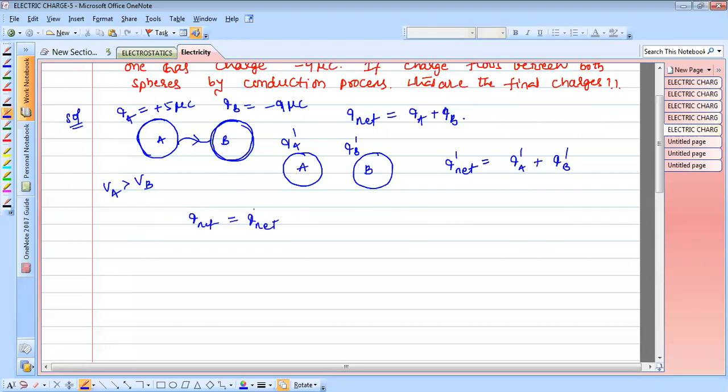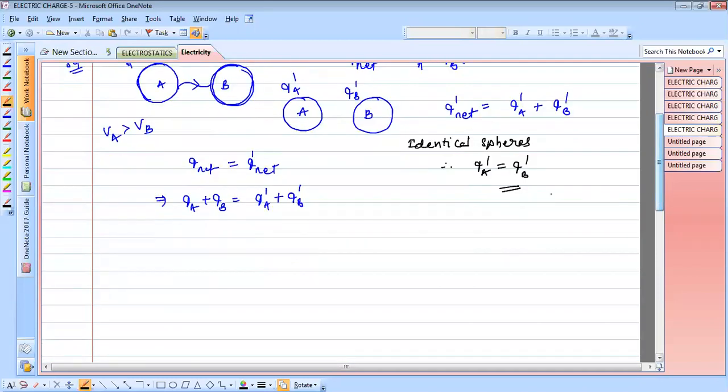That means initial equals final: QA plus QB equals QA dash plus QB dash. Here, one more important point: both are identical in shape, identical spheres. Therefore, after the charge transfer, QA dash equals QB dash.